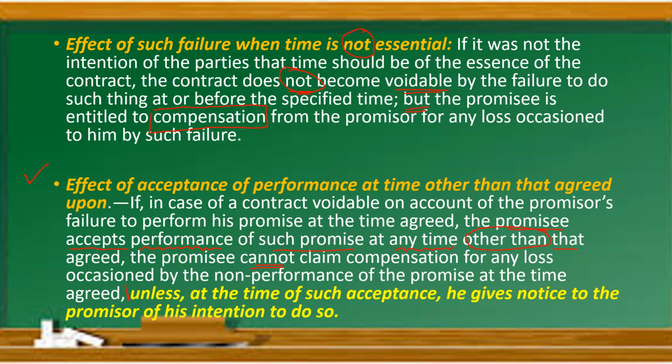It means I have an option to avoid the contract, but I am not cancelling the contract. I am taking the goods on a later date.